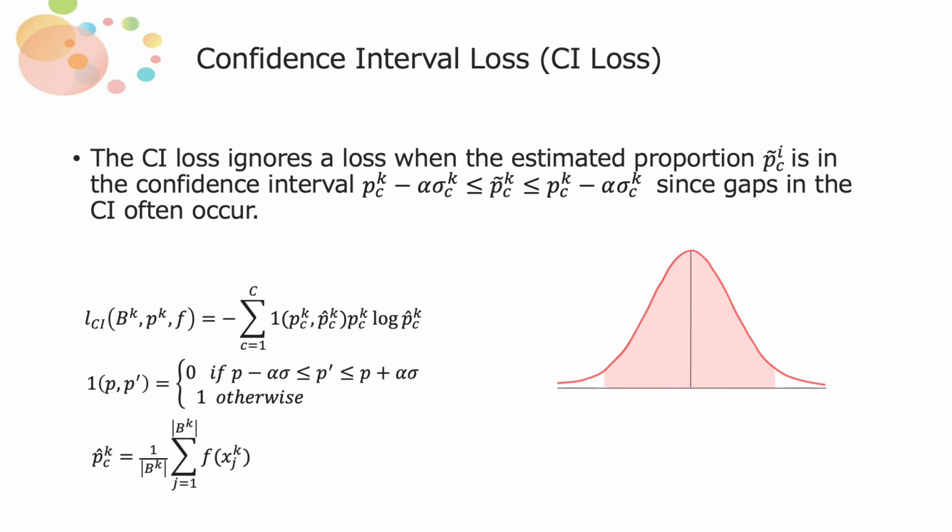The CI loss ignores the loss when the estimated proportion PCI is in the confidence interval, since gaps in the CI often occur. Please focus on the figure on the right. If the estimated proportion is in the confidence interval, the loss function is not applied. However, if the estimated proportion is out of the CI, the loss function is applied.